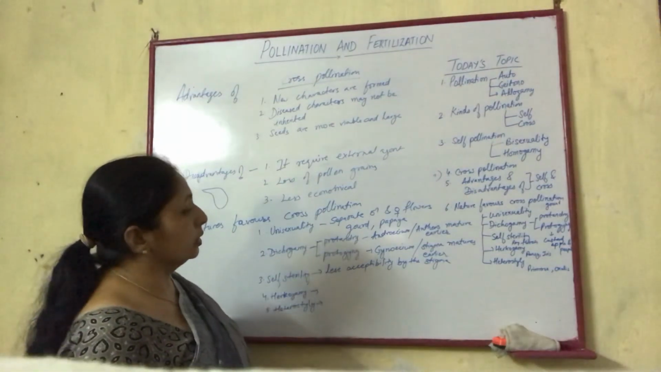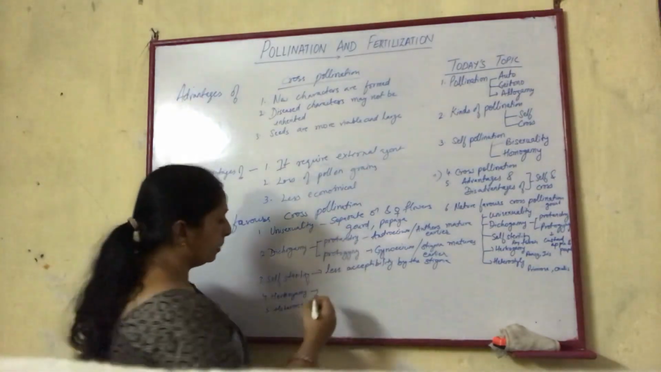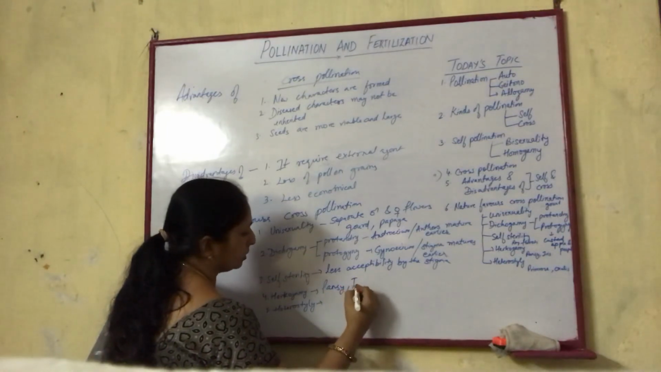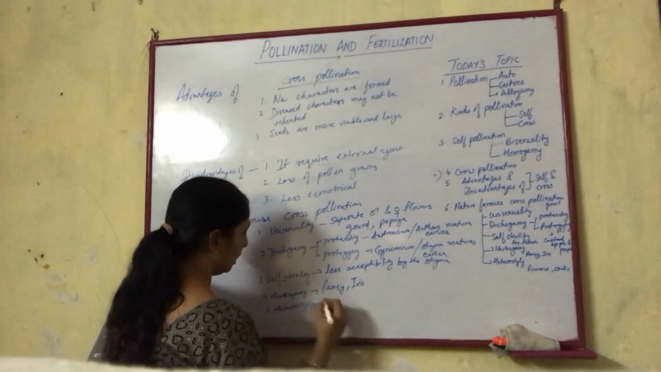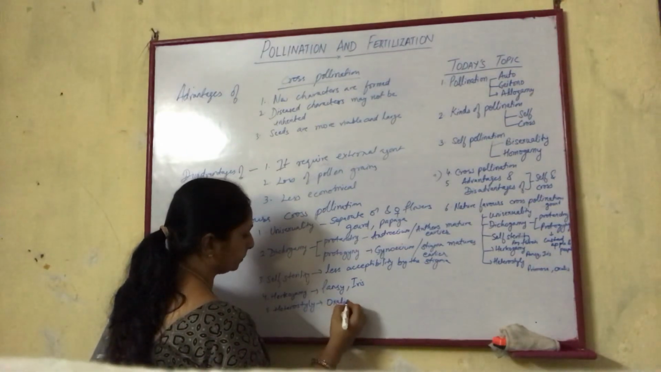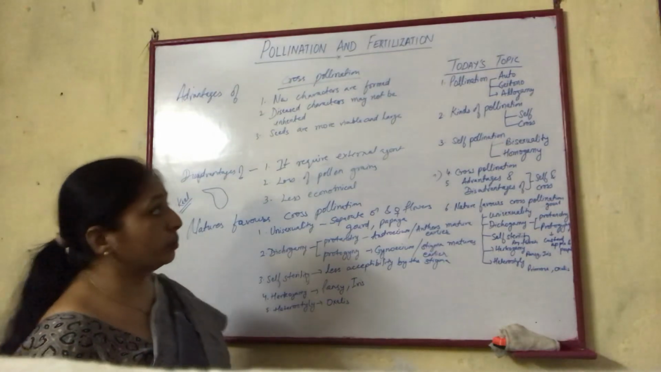This is seen in the case of oxalis. Examples I must mention are pansy and iris flower for hercogamy, and for heterostyle it is oxalis. These are all the terms used in pollination.